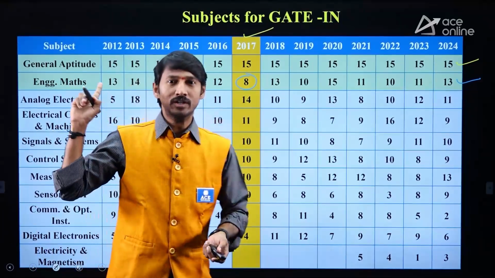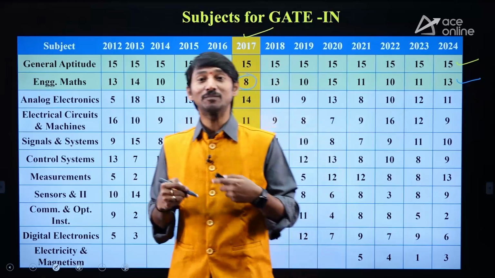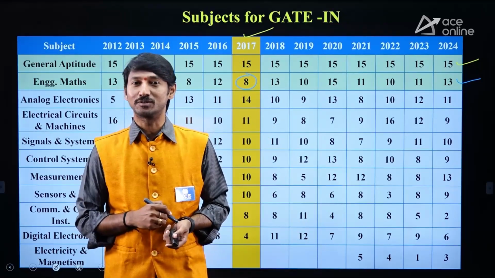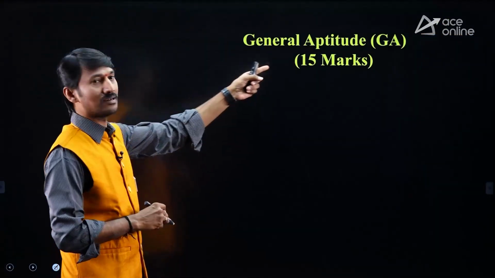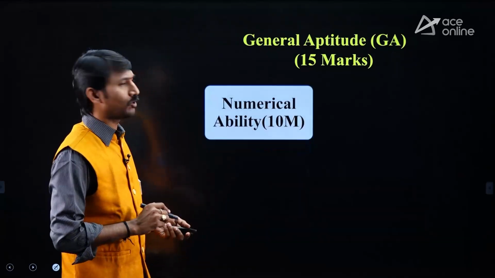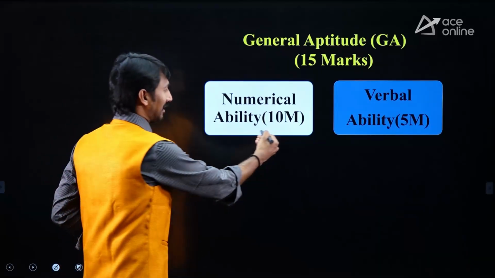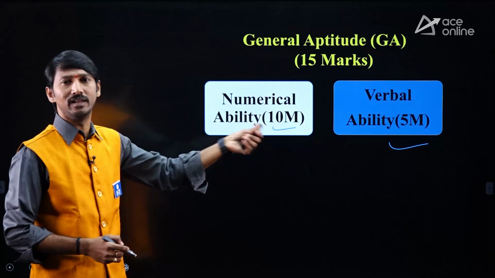But sir, out of all these subjects, as an IN student, which subjects are to be focused more and on which topics I need to focus more? I am going to take an elaborated discussion now. Here, sir, general aptitude. These are common for all branches. In this general aptitude, 2 parts will be there. Numerical ability, quantitative we say, 10 marks, and then verbal ability, 5 marks. That is English we can say.